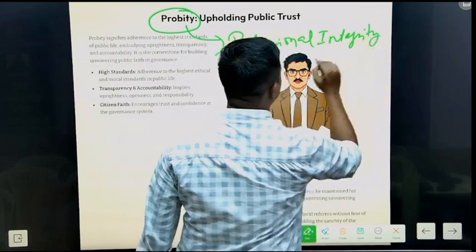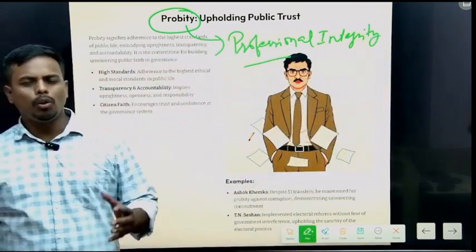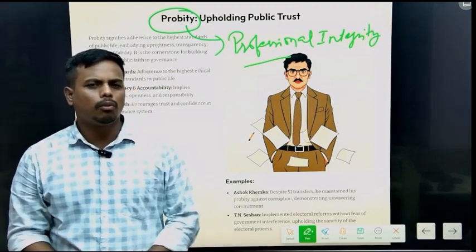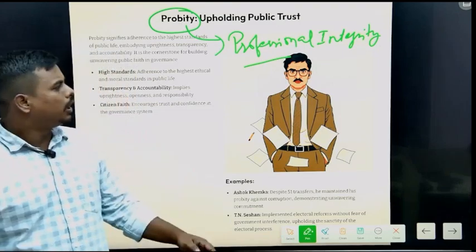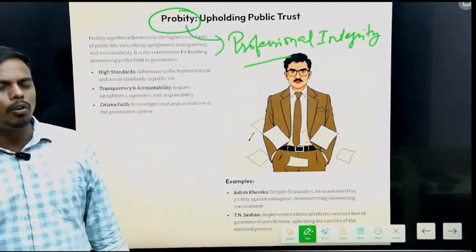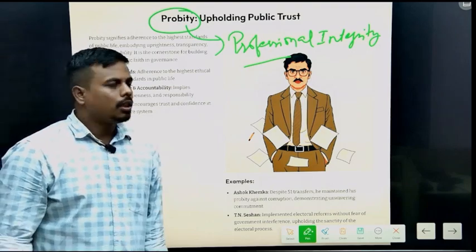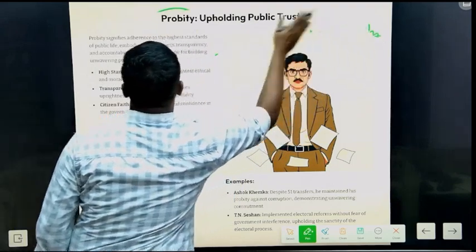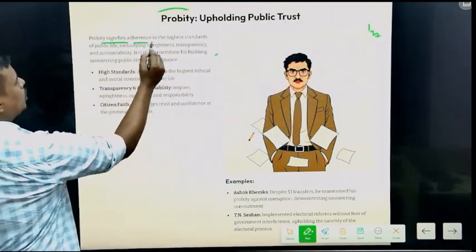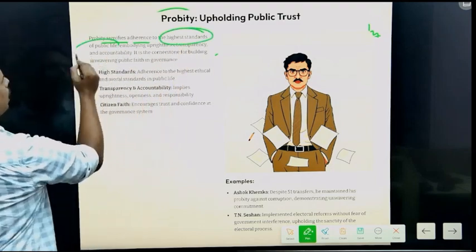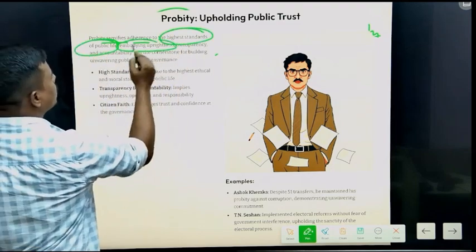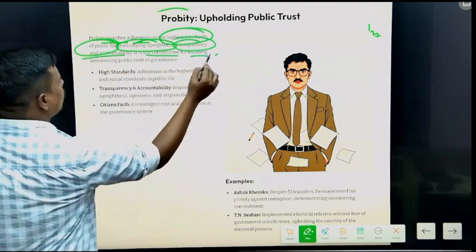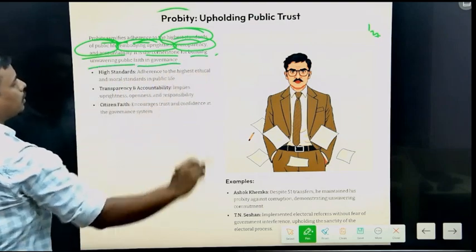If a person follows the value of integrity in his professional life, regardless of what he is in his personal life, then he will be a man of probity, because he is following professional integrity. Probity signifies adherence to the highest standards of public life, embodying uprightness, transparency, and accountability. It is the cornerstone for building unwavering public faith in governance.